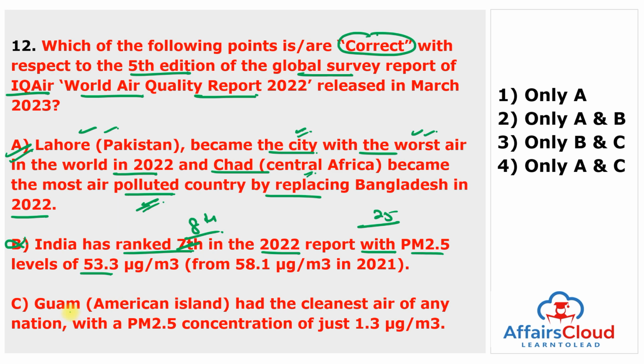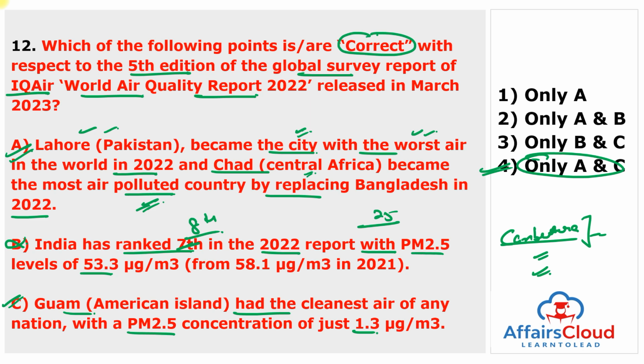And third is, Guam, the American island, had the cleanest air of any nation with a particulate matter 2.5 concentration of just 1.3. This statement is true. Remember the name of the American island, Guam island in the Pacific, had the cleanest air of any nation, and you can also remember one name, Canberra, had the cleanest air of any capital city. This is the capital of Australia. This can be asked by the examiner. So, the correct statements are A and C. The answer of this question is only A and C.